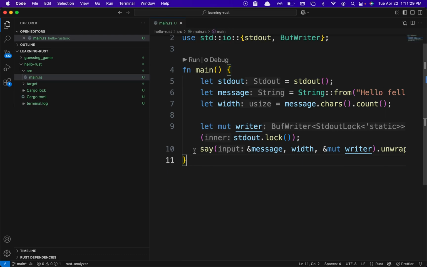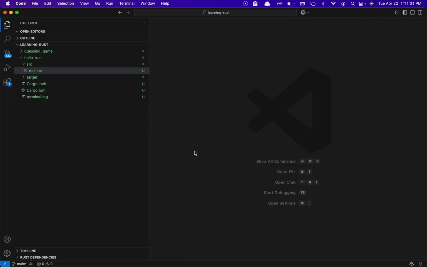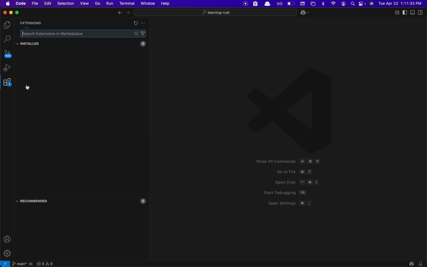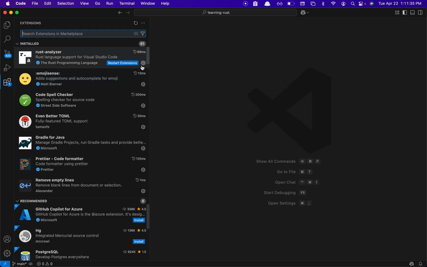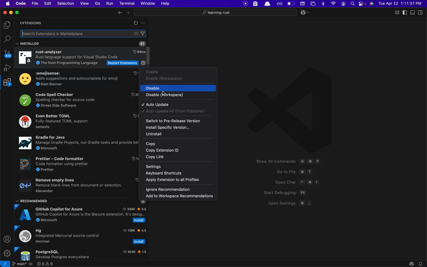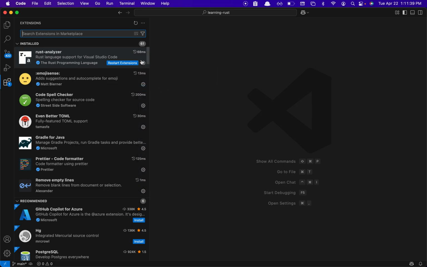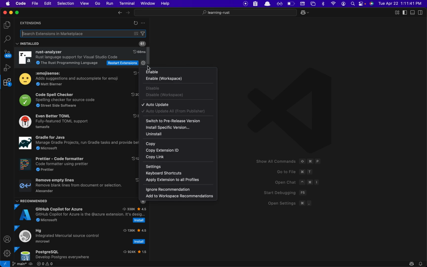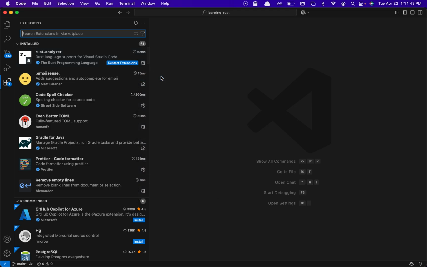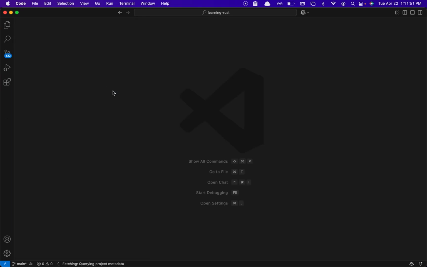And let me close this up for now. And we have some extensions. I'll probably disable this extension and enable it only for this workspace and restart extension. Okay, not sure what is the pinning. Okay, nothing is pinning here.